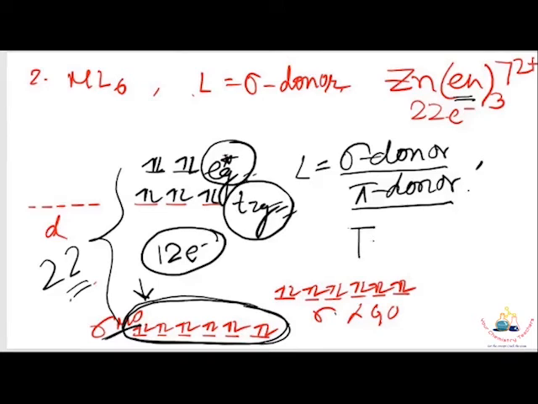That's why titanium hexafluoride, with a total valence electron count of 12, shows stability.